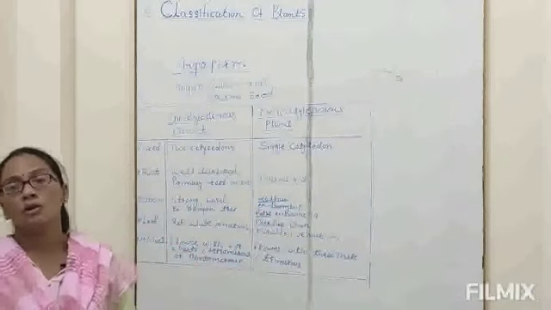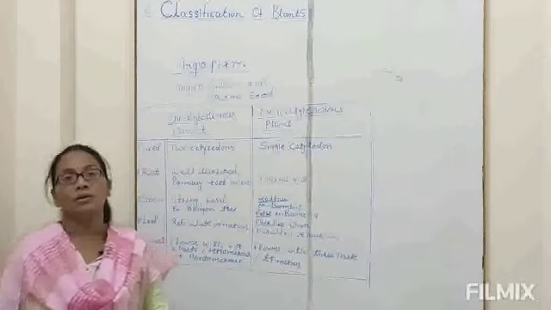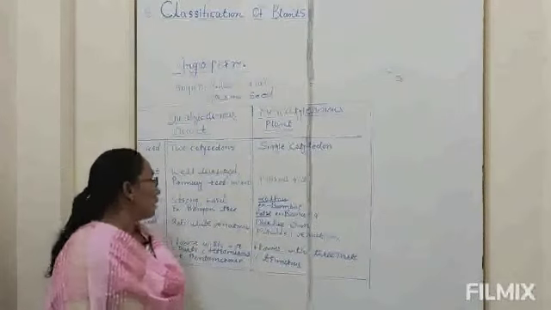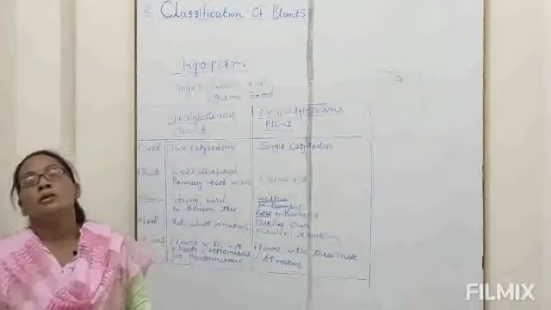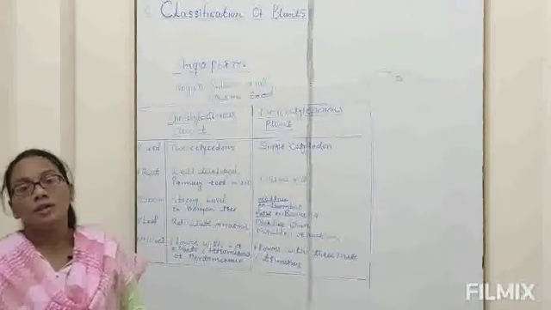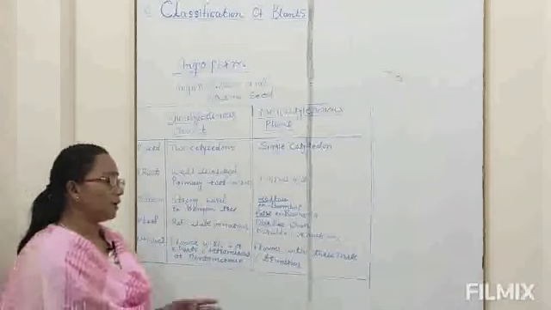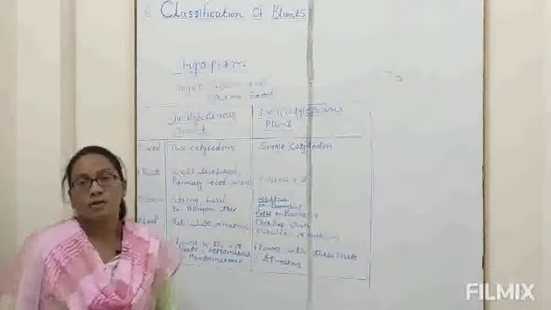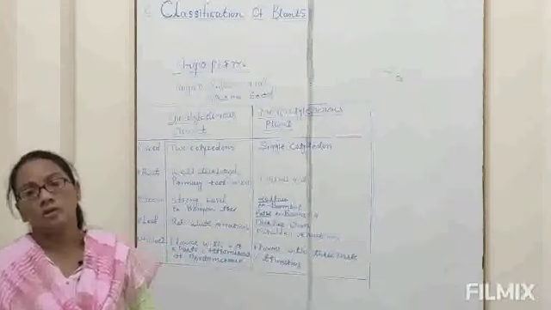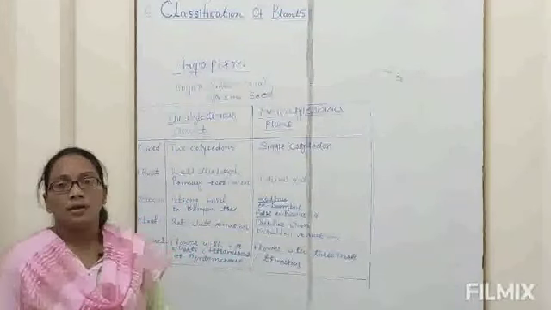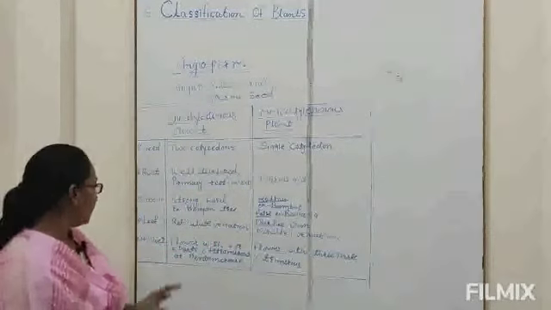Venation is the arrangement or distribution of veins on the leaf lamina. Then what about parallel venation? If the veins run parallel to each other on the leaf lamina, it is called parallel venation. And reticulate venation? When the veins form a network within a leaf lamina, it is called reticulate venation.